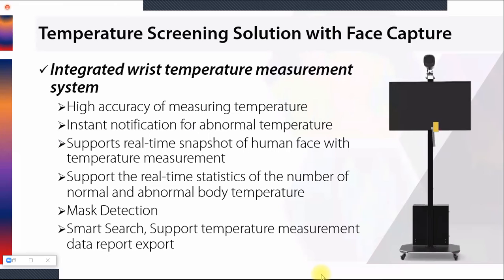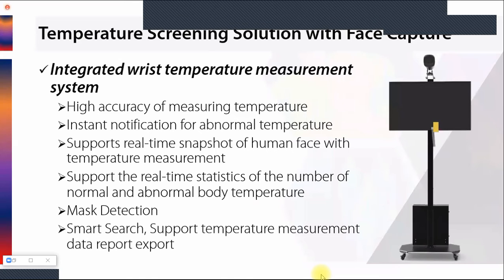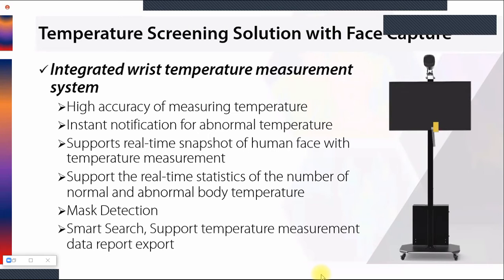Then it supports real-time statistics of the number of normal and abnormal body temperatures. I'll say this also supports people counting. Why? Because at the end of the day, or at the weekend, or monthly, if you want a monthly report, you can see how many people to date came with abnormal temperature and with normal temperature. So that is a total counter. This will give you an idea of how many people come into your premises. So it has a people counting kind of feature also.